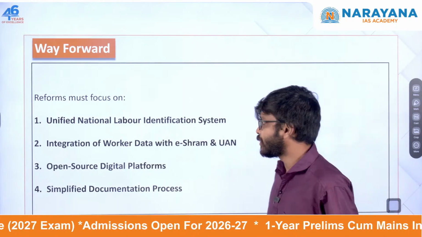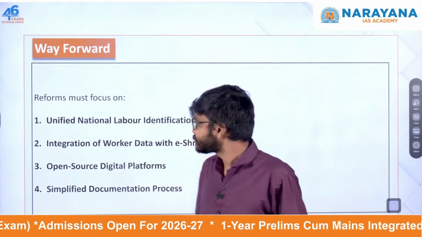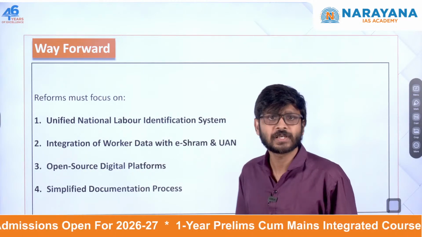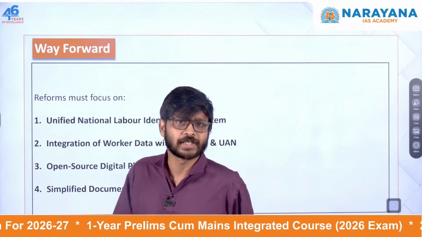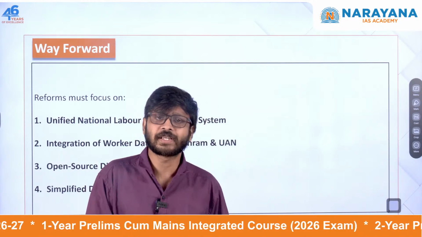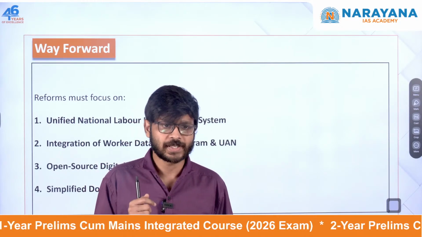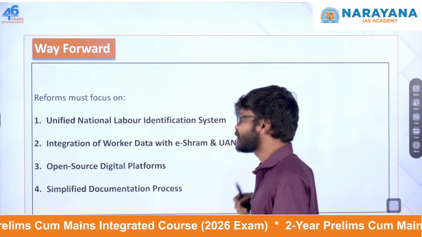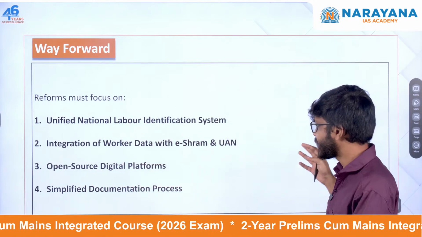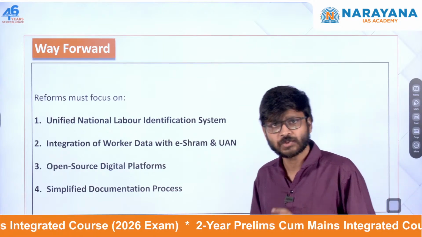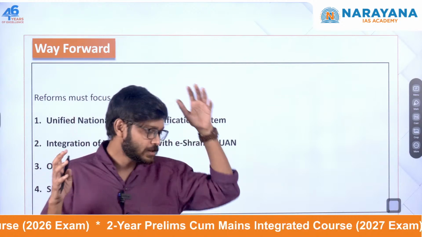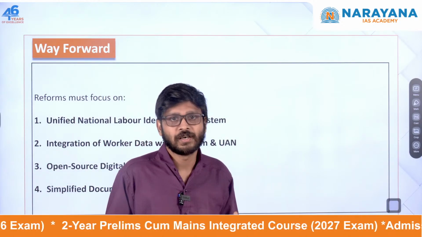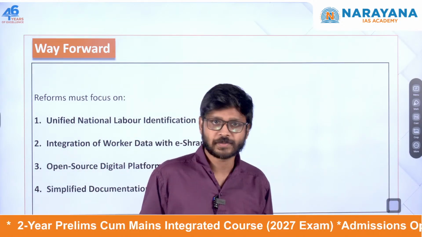So what is the way forward? Reforms must focus on a unified national labor identification system, so that we get all records in a single space. Another one, integration of worker data. We have portals like e-SHRAM and UAN. We need to integrate this worker data with these portals, so that there is seamless access to welfare schemes.